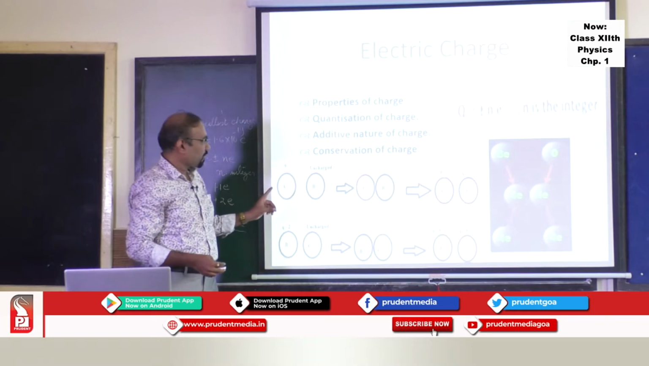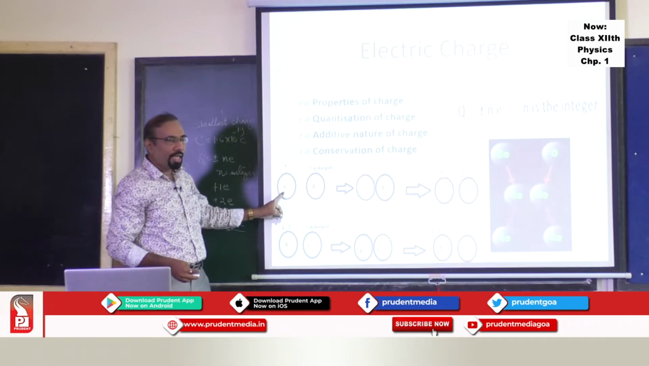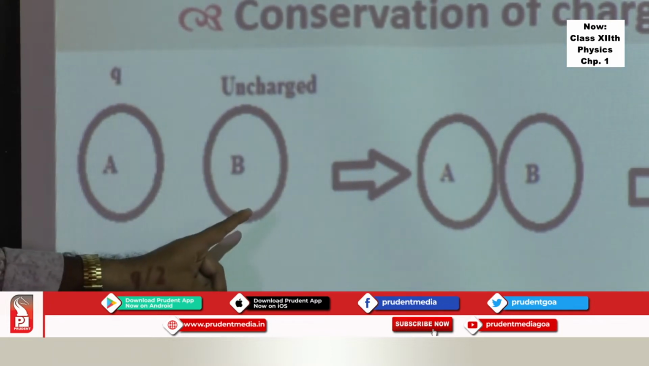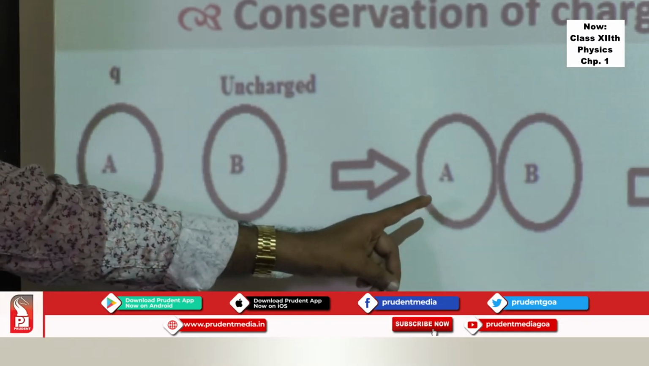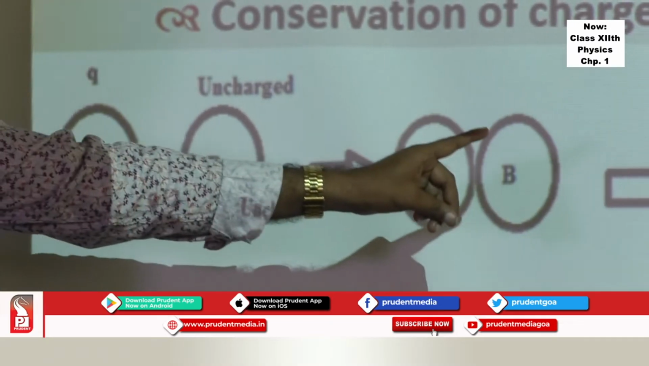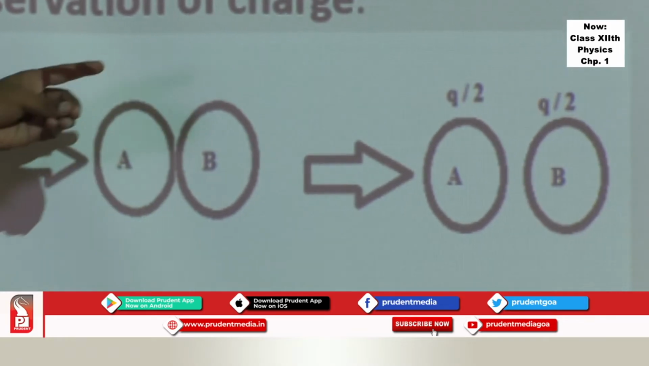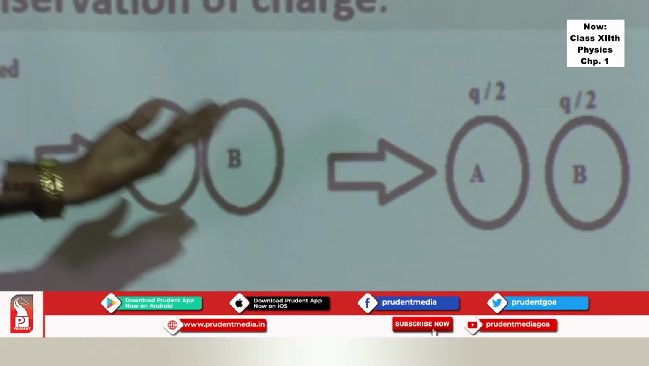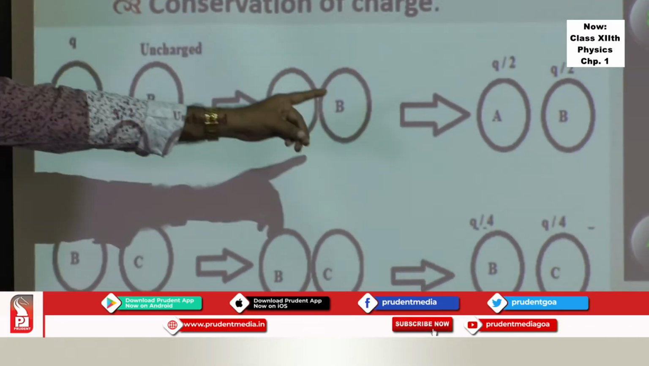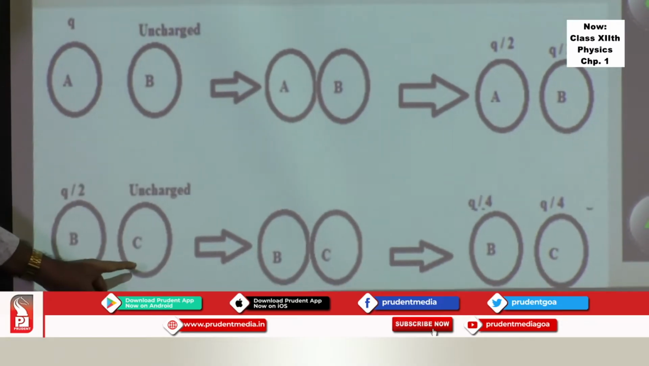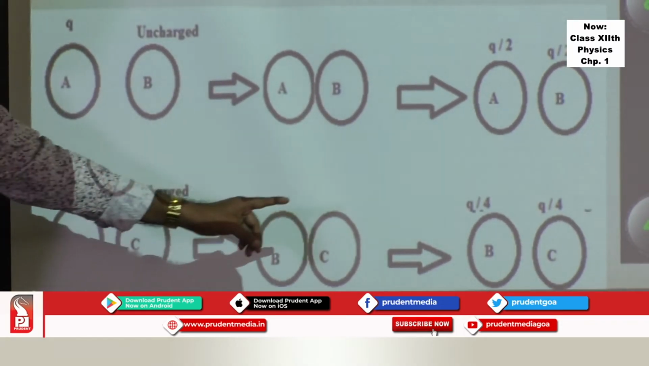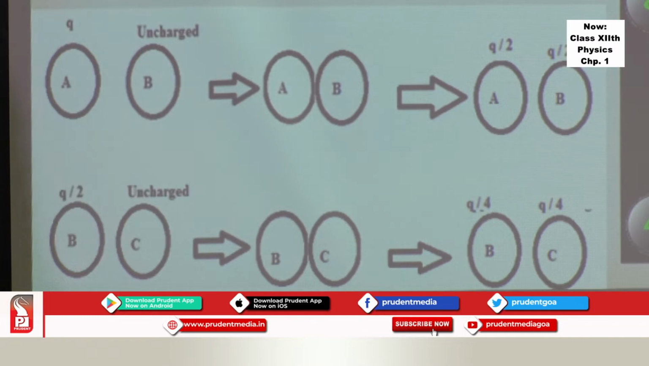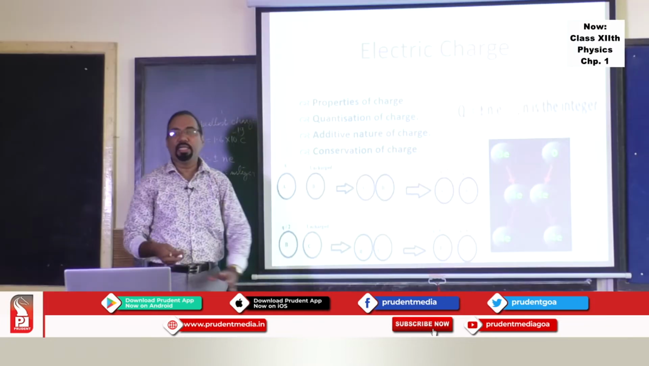Let's take an example of this. Suppose we have a charged body A, and I have an uncharged body B. Both have the same dimensions, and if they are touched, charging by contact, and then separated, they will acquire half of the charge each. So the total charge before and after remains the same. If that charged body with Q by 2 is touched to another uncharged body C, you will get two bodies, B and C, charged as Q by 4 and Q by 4. So the charge before and after remains the same.